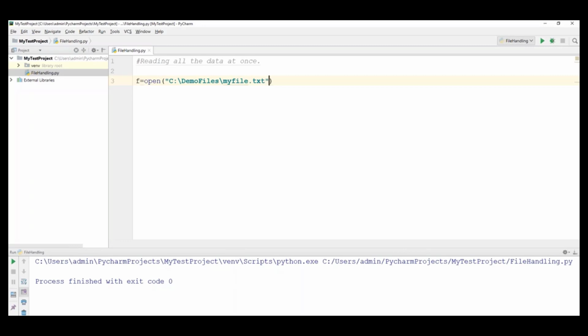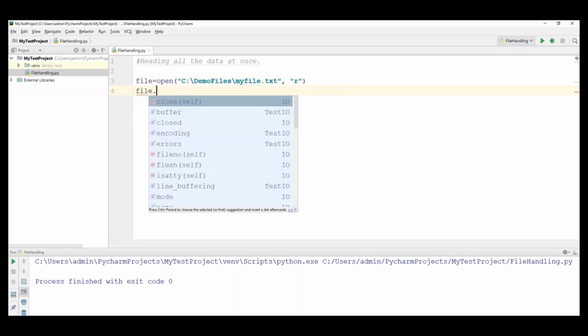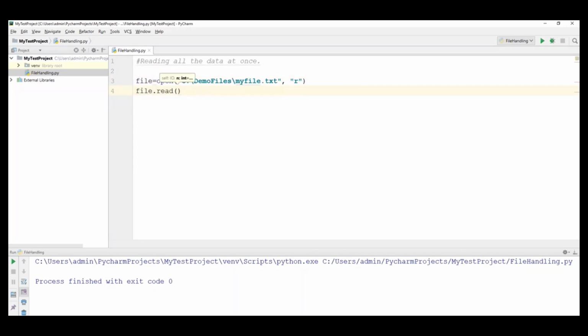/myfile.txt, right? Here I will open this file in reading mode, because we have to read the data. And then I will use the read command. File dot read, where file is the file variable. What this command will do is read the entire content of the file at once.